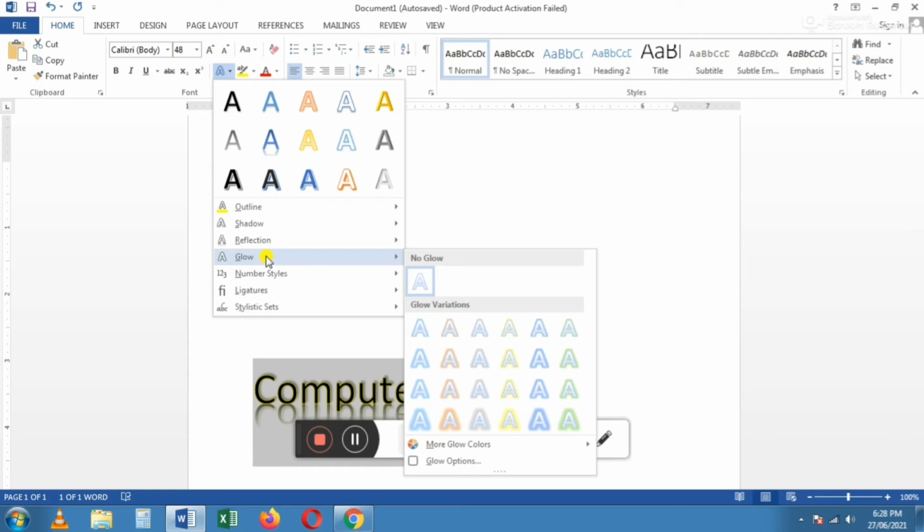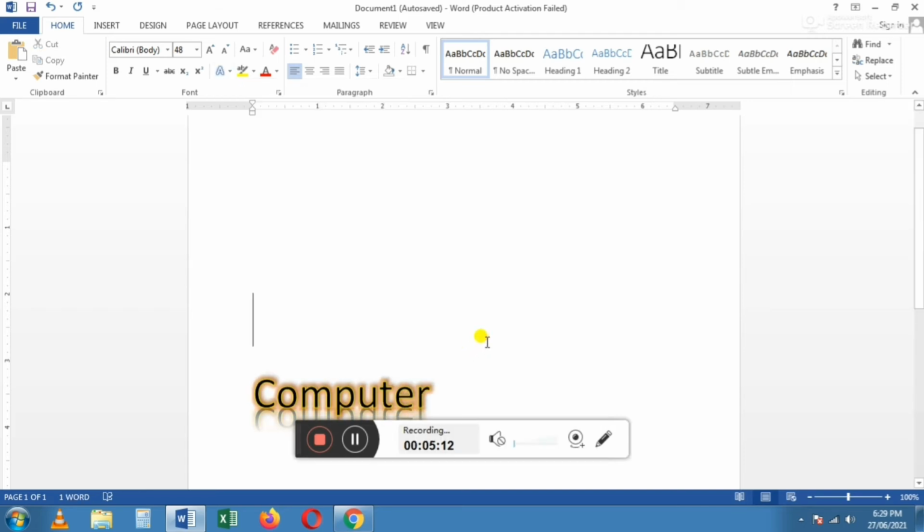When I click the glow, it also displays one list. Within this list, we have more glowing effects. You have to choose any one. Can you see the changes? Okay. So these are the text effects. Children, do you understand how to change the text effects for the selected text? Okay.